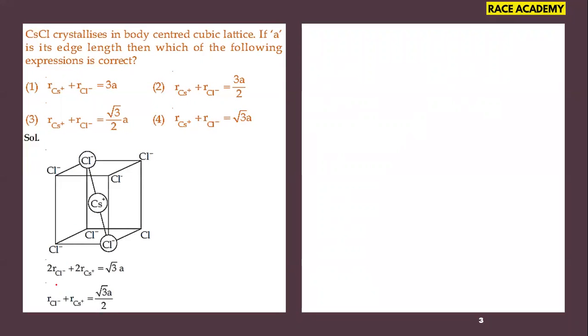And in that, 2r Cl minus plus 2r Cs plus becomes the diagonal, and 2r becomes root 3 a by 2. That means the sum of the radius of cation and anion in this case is root 3 a by 2. So r Cs plus plus r Cl minus gives root 3 a by 2.